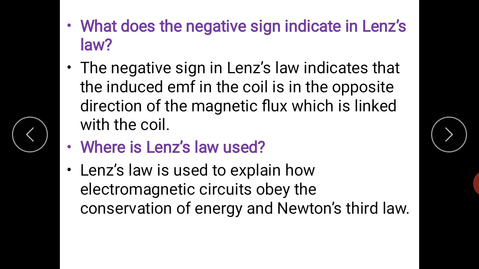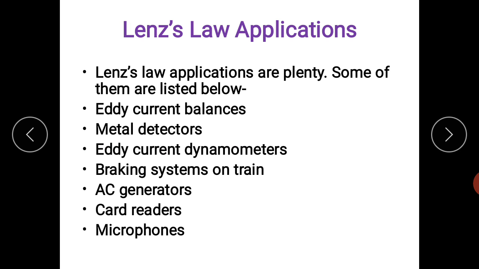And where is Lenz's law used? Lenz's law is used to explain how electromagnetic circuits obey the law of conservation of energy. Now see, Lenz's law can also be called the conservation law of energy. What are the applications of Lenz's law? Instruments like the AC generator, card reader, microphones, metal detectors, and eddy current balances all use Lenz's law.